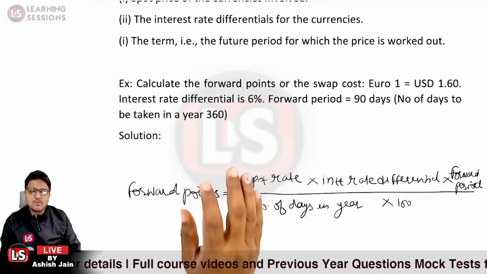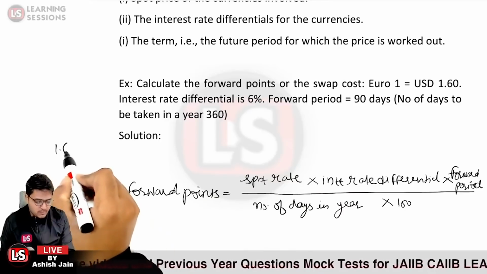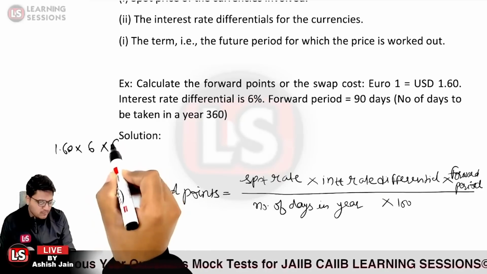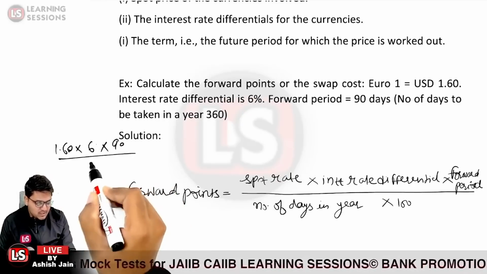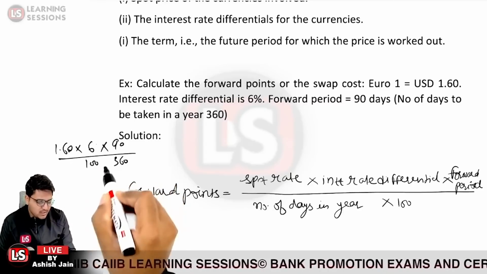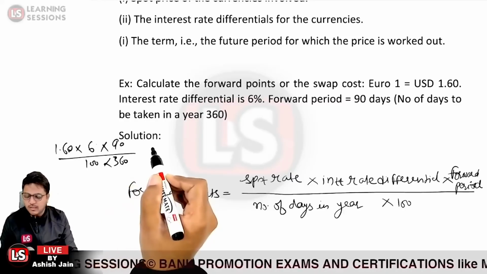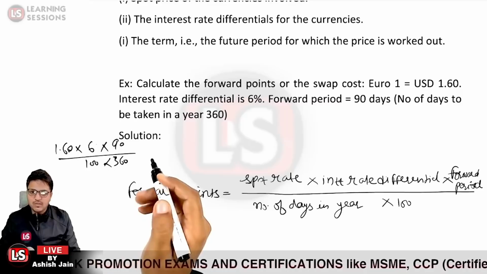Okay, so we will be substituting the values. The spot rate is given to be USD 1.60, multiplied by the interest rate differential, that is 6, multiplied by the forward period, that is 90. To convert the percentage into decimal, divided by 100, and number of days in a year, which will be 360, as it is given in the question that we need to take the number of days in a year to be 360. That is why we took it as 360, otherwise we would be considering it to be 365.